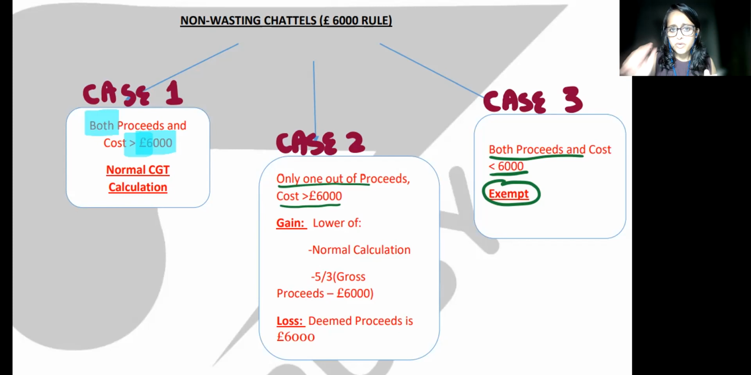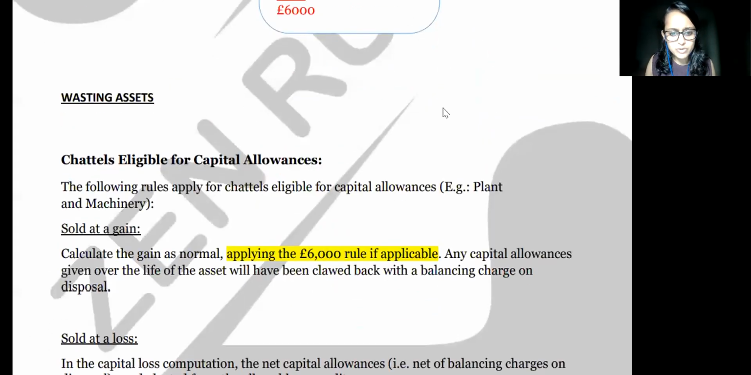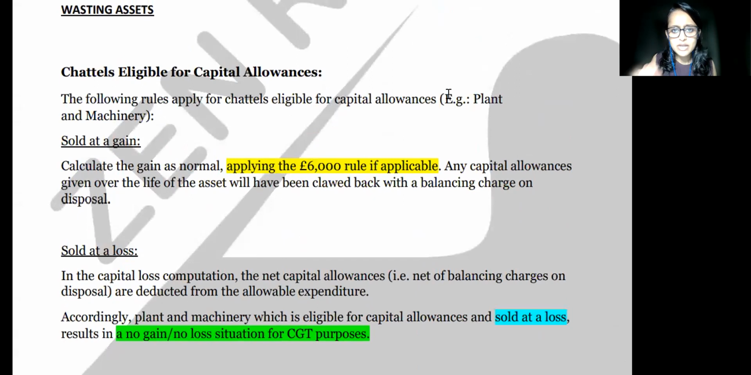Now, when it comes to wasting chattels, I told you that wasting chattels are always exempt except for one category, which is chattels eligible for capital allowance. That is the only category in wasting chattels which is chargeable. All the remaining wasting chattels are exempt. So one main skill you need is how to identify whether chattels are wasting or non-wasting. Take a look at that list. So, chattels eligible for capital allowance, such as plant and machinery.